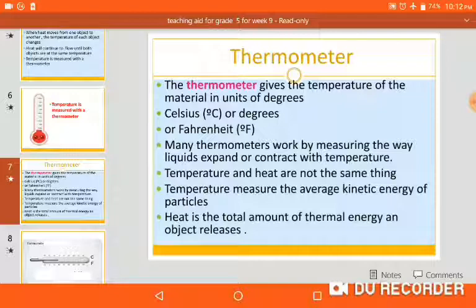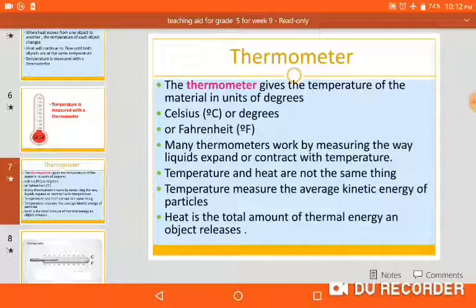But remember this point, temperature and heat are not the same thing. Temperature measures the average kinetic energy of the moving particles.